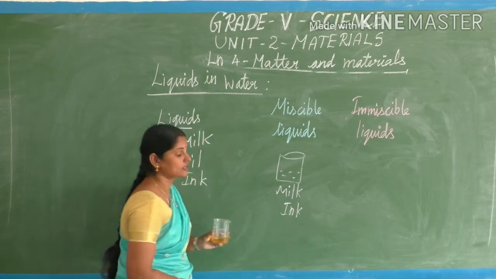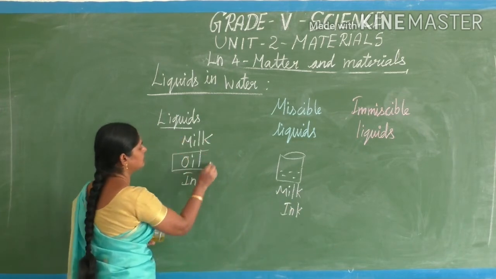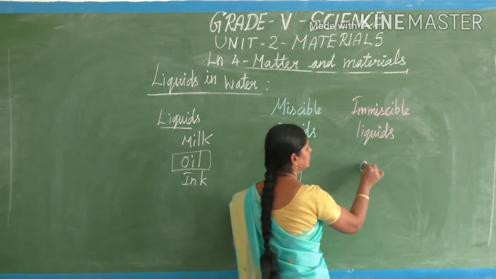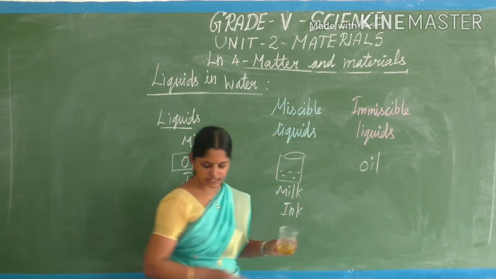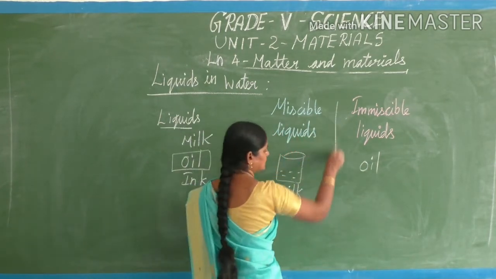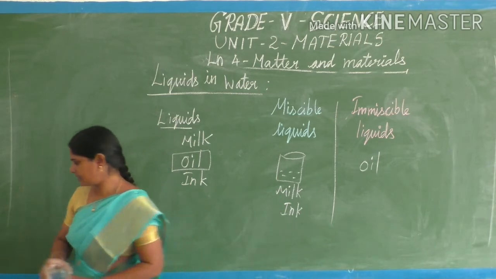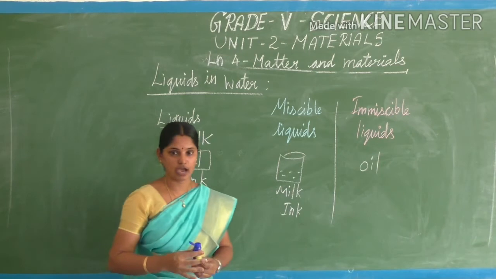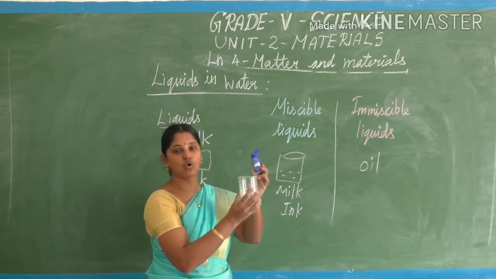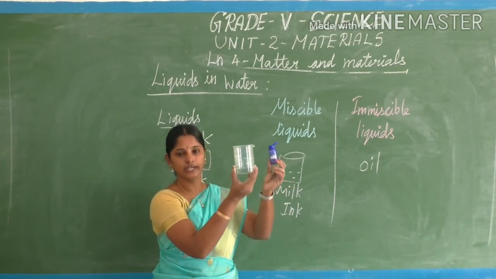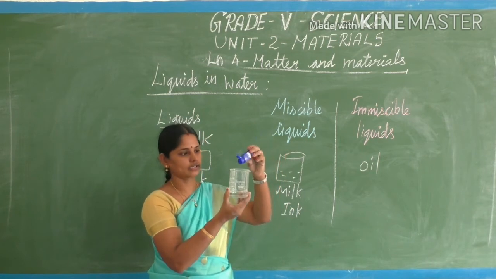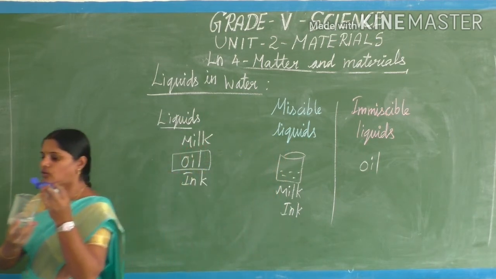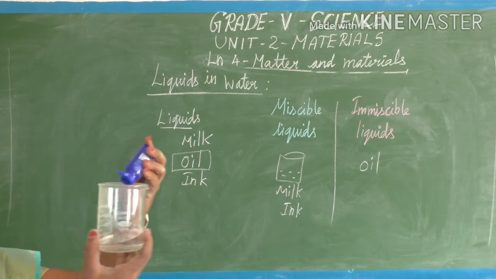If I add oil, it comes under immiscible liquids. What does immiscible mean? See, I have coconut oil with me now. This is water. I am going to add coconut oil to the water.